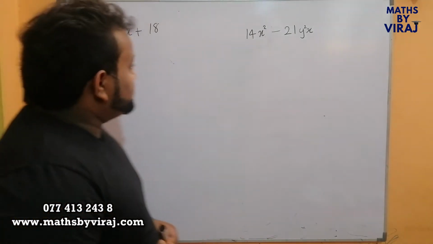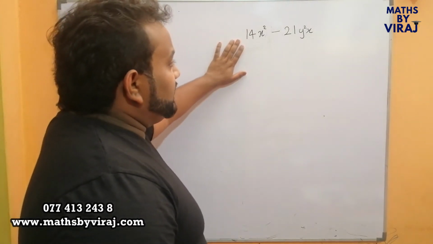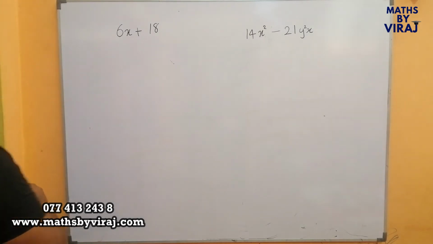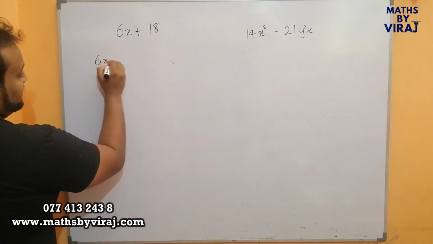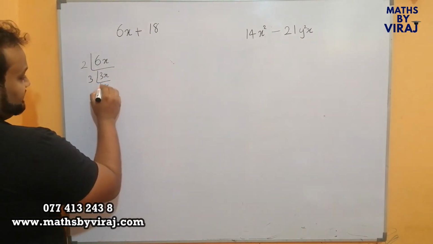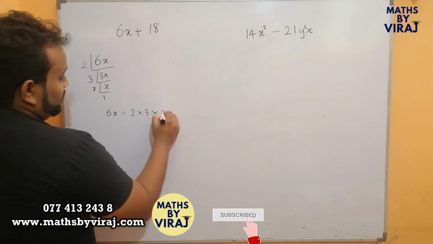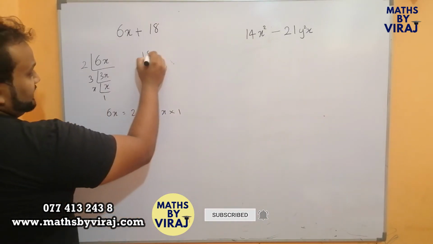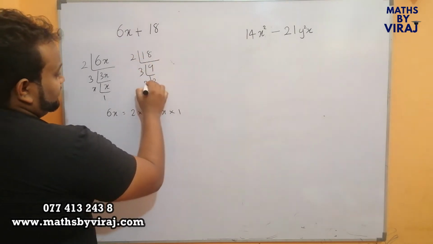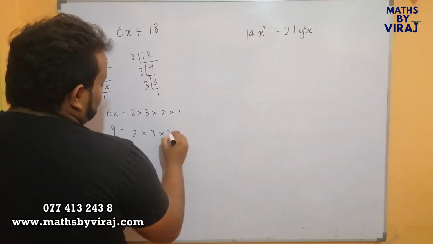Children, let's look at two more expressions. Factorize. Now we have 6x plus 18 and 14x squared minus 21y squared x. So basically we are going to follow the same method as the previous sums. We are going to find the factors. First we divide by 2, 3x. Then we divide by 3, x. We divide by x, 1. Therefore 6x can be written as 2 into 3 into x into 1. Similarly, for 18, you find the factors. Divide by 2, 9. Divide by 3, 3, 3 and 1. Therefore, the factors of 18 are 2 into 3 into 3 into 1.